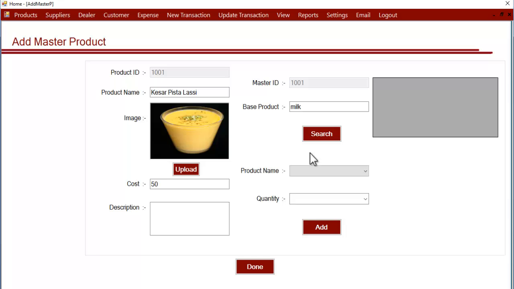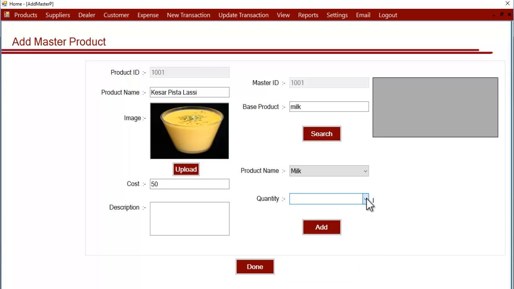So let's select a product name. Let's select milk first here. You can search for a particular product in this base product text box and click on search. After the search, that product name appears in this list, and you can now enter the quantity,